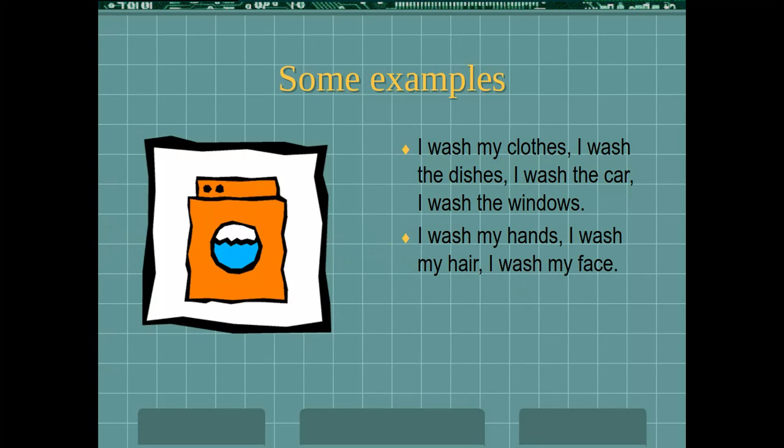So the difference between a non-reflexive verb and a reflexive verb is if I wash the car, it doesn't happen to me. But if I wash my face, not only do I make the effort of doing the action to wash, but it also happens to me. And in that case, that's a reflexive verb. So we're going to look at a few of these, all right?